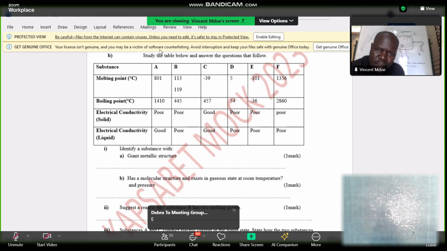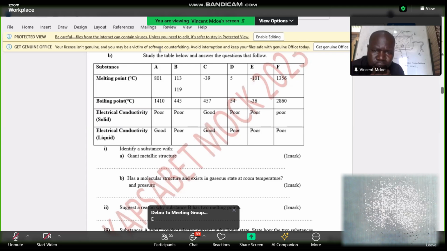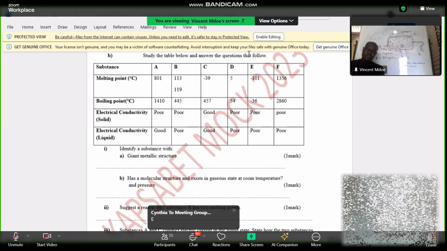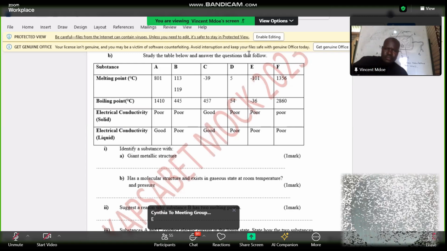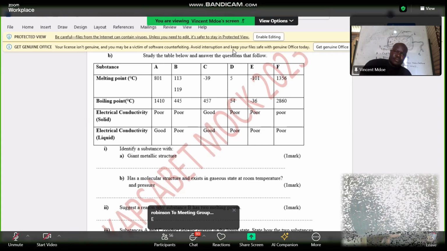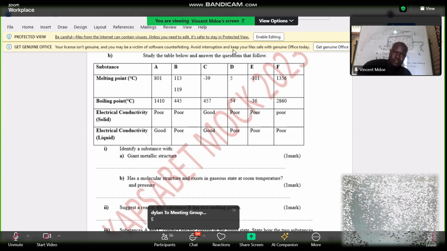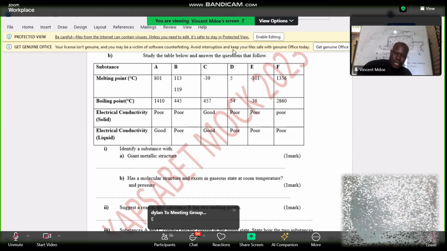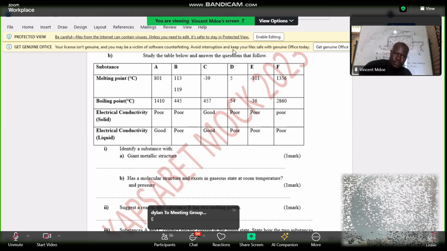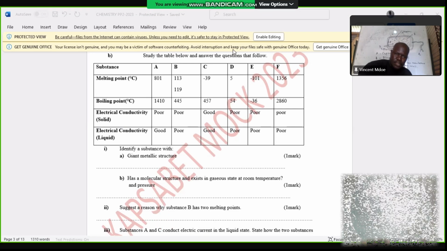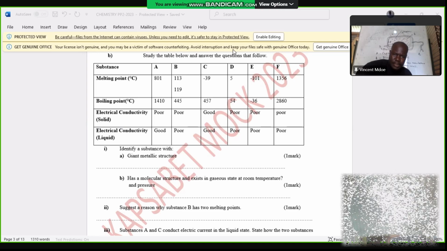John says E. John says it is E. I agree with that. Elvis, E. I agree with that.